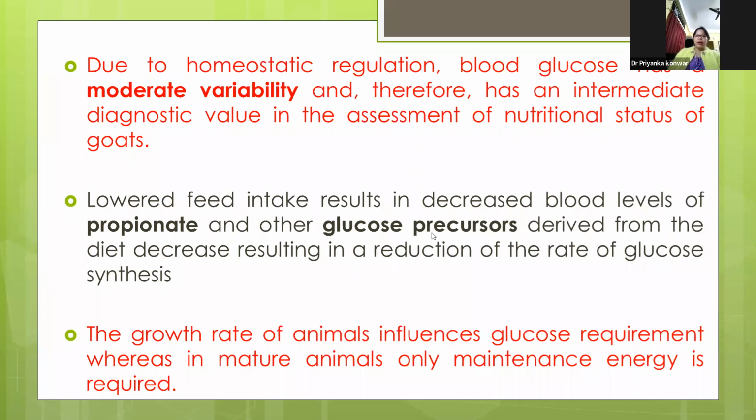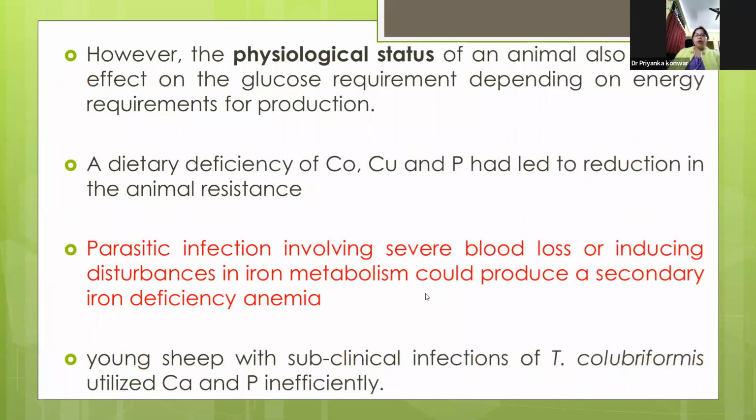The lower feed intake also results in decreased blood levels of propionate and glucose precursors, which are very important for energy metabolism derived from the diet, resulting in a reduction of the rate of glucose synthesis also. The growth rate of animals influences glucose requirement, whereas in mature animals, only maintenance energy is required. So the growing animals or kids are mostly used with these GI nematodes.